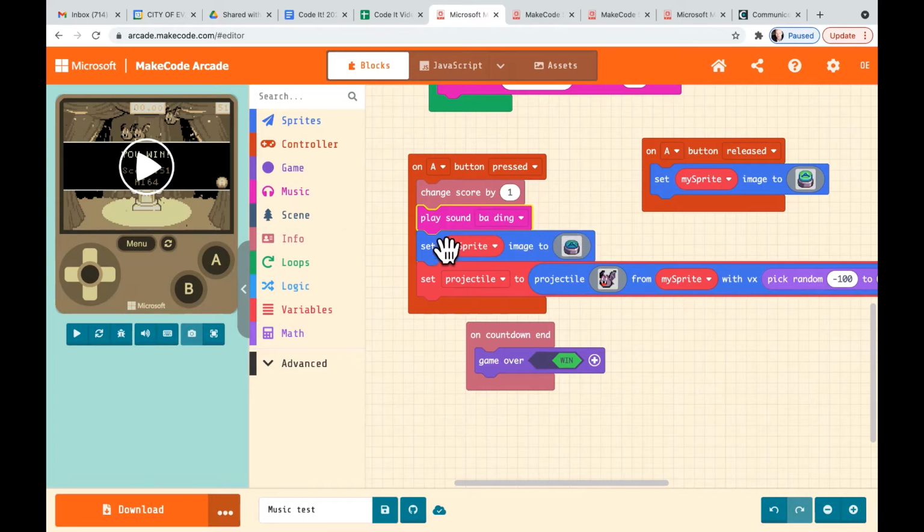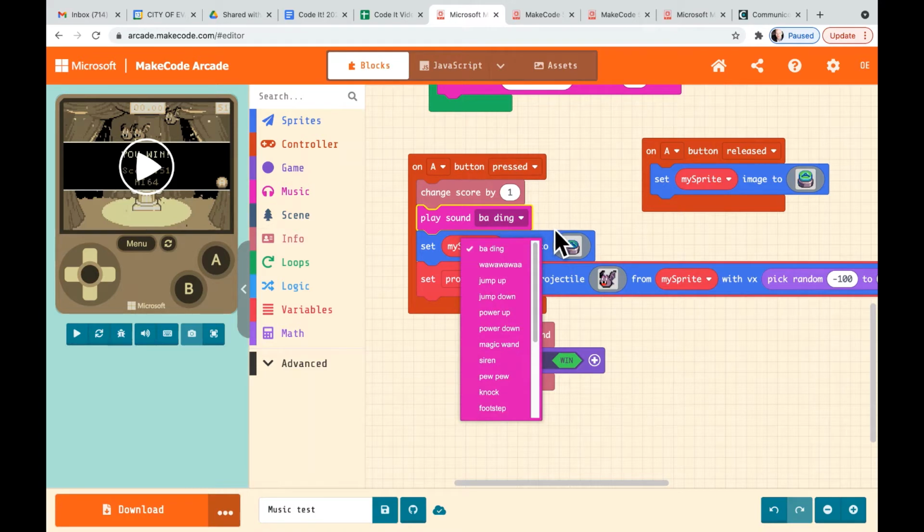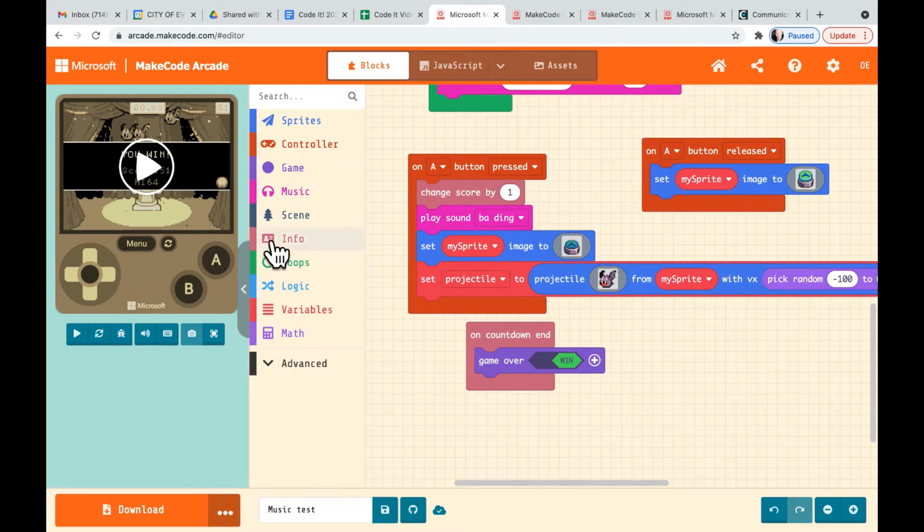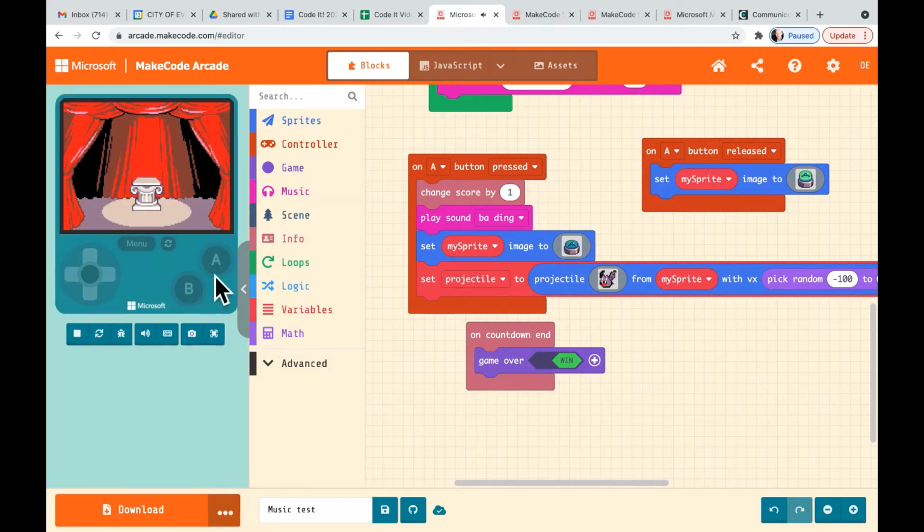Okay, and when we get here, we can even change the sound. Right now it has a ding, but it has a couple of other different sound effects, and we'll play with those. So let's just see the ding in the game. If we go here to the left and we play the game, all right, we press A.